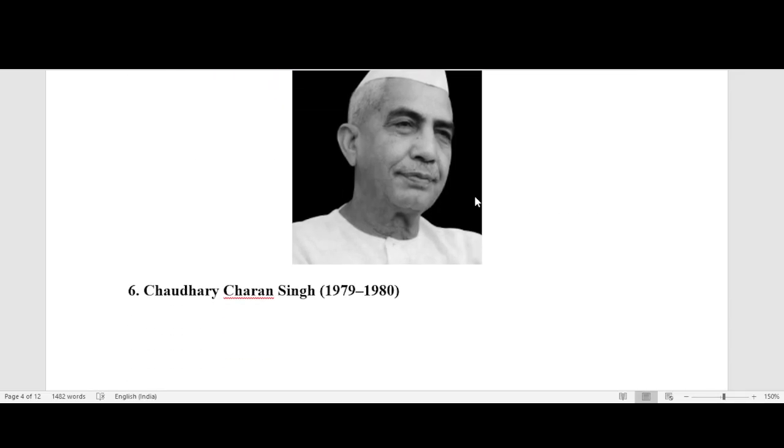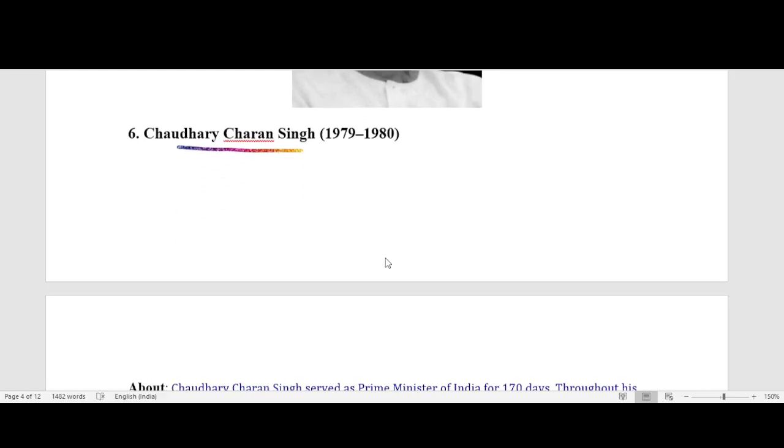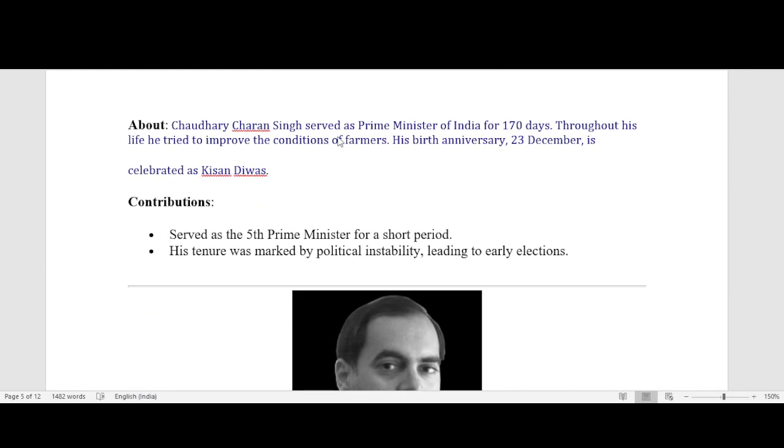This is our next Prime Minister, Chaudhry Charan Singh. Office time 1979 to 1980. About: Chaudhry Charan Singh served as Prime Minister of India for 170 days. Throughout his life, he tried to improve the condition of farmers.